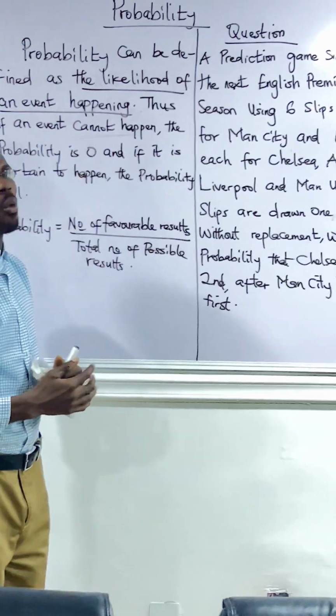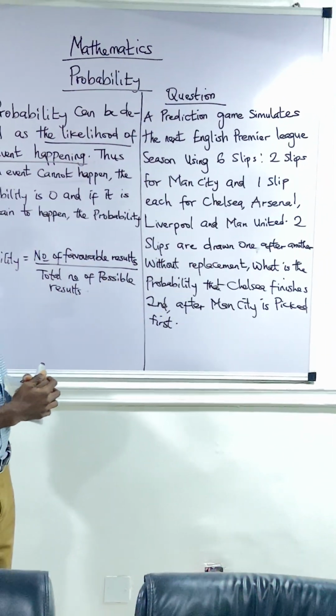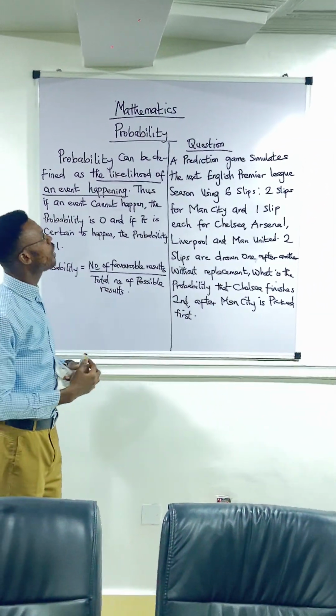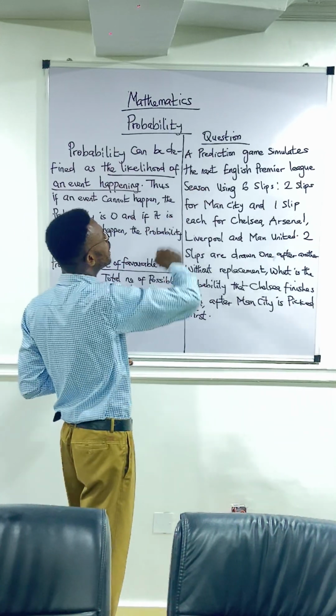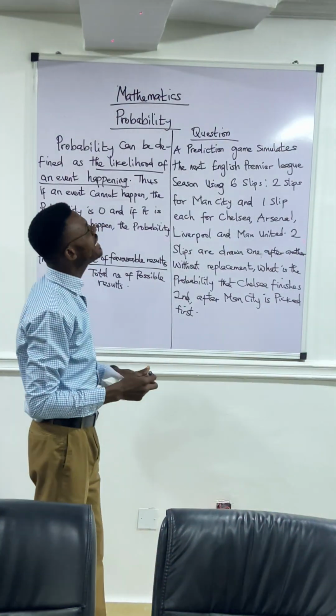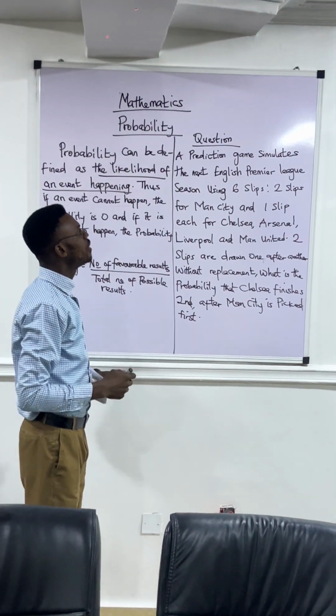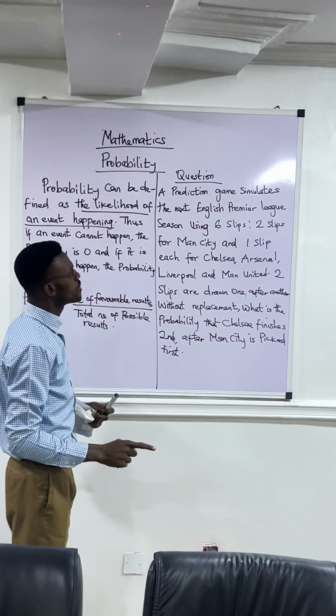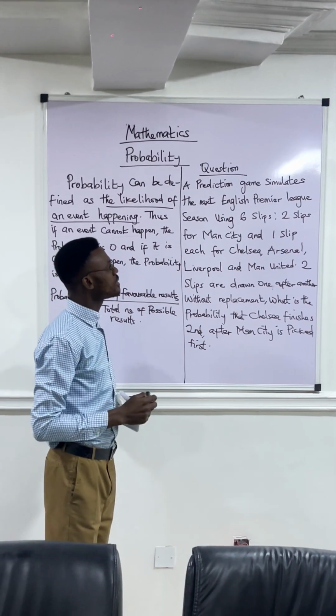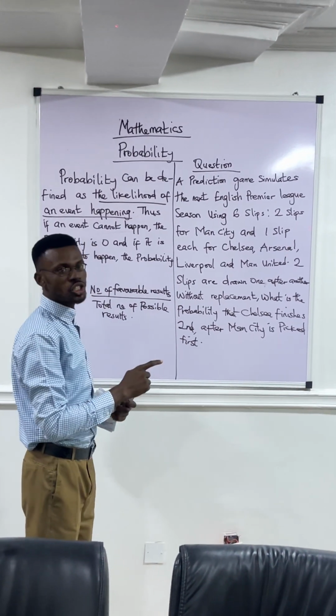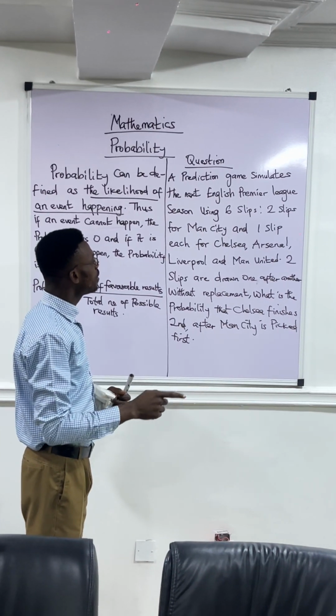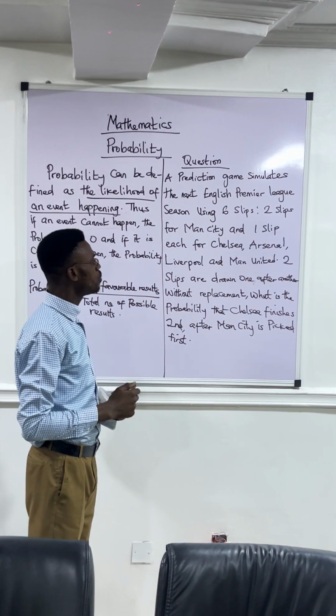Now let's take a question just for this class to drive home our point. A prediction game simulates the next English Premier League season using 6 slips: 2 slips for Man City, 1 slip each for Chelsea, Arsenal, Liverpool, and Manchester United.